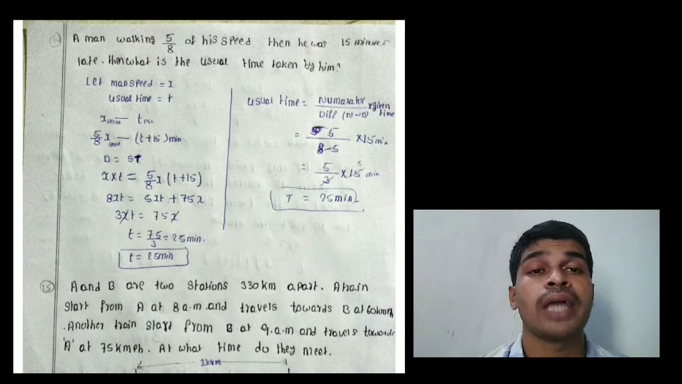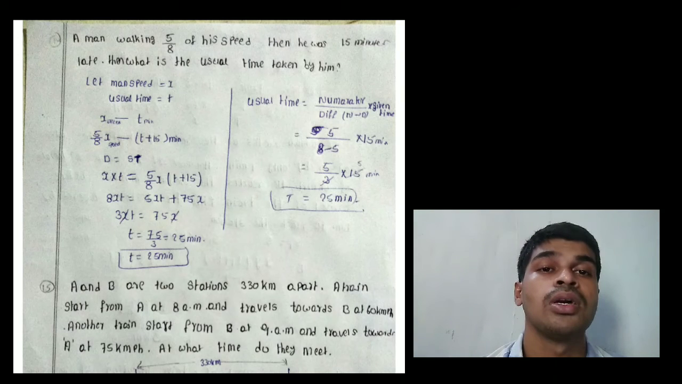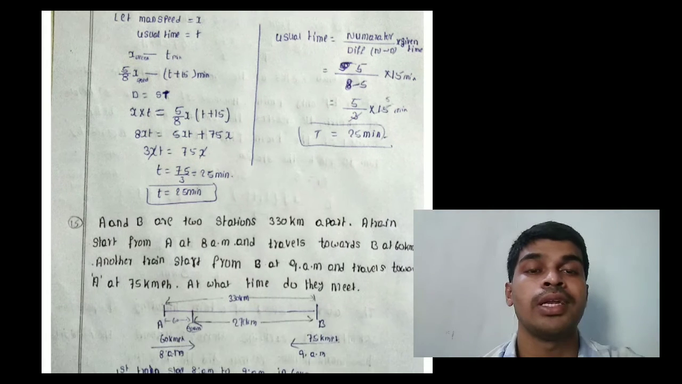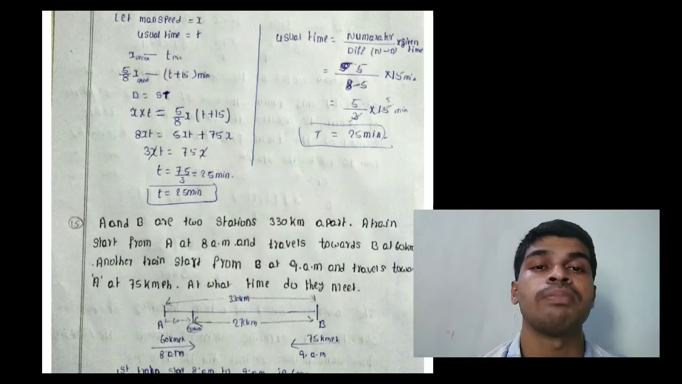I will take it as x kilometers per hour. Listen, but I don't have the time. Total time is t. He was walking x kilometers per hour and reached the destination in t minutes. Then he was walking at 5/8 of the speed, and he was late by 15 minutes. That means t plus 15 minutes.